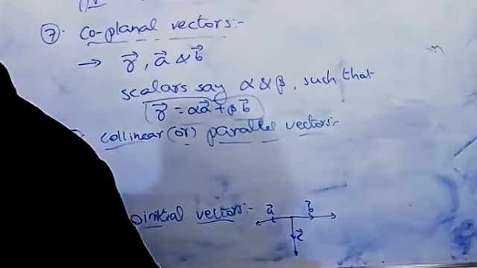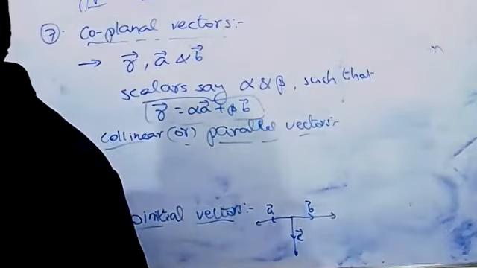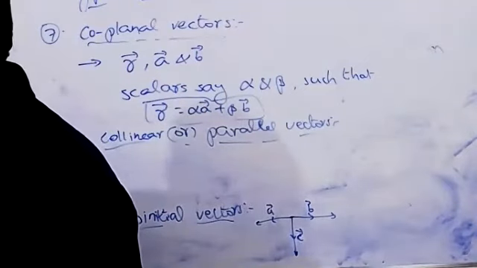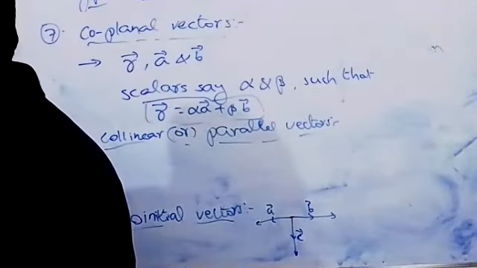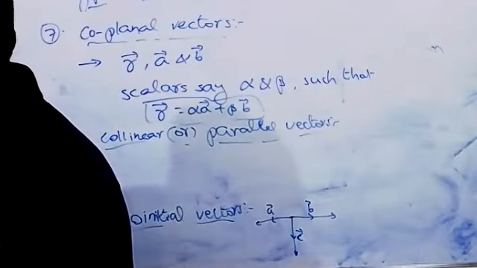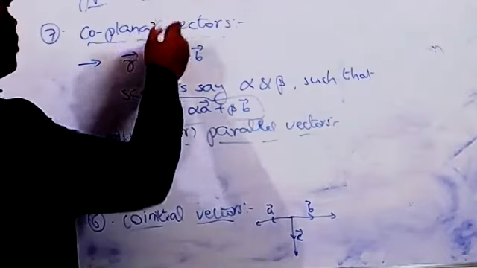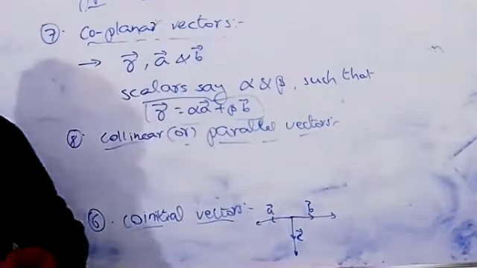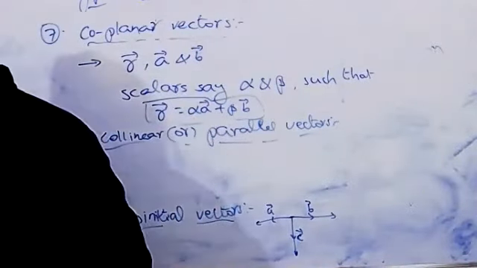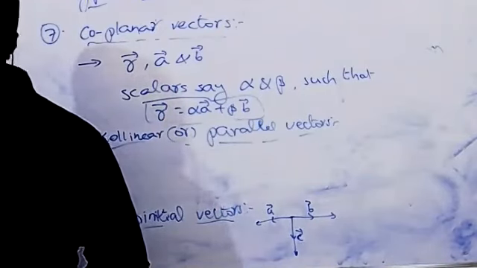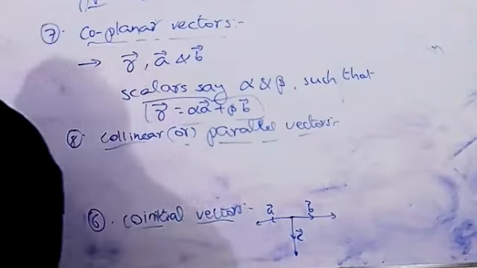Here non-coplanar means three or more vectors do not lie in the same plane. Lying in the same plane we call coplanar, but not lying in the same plane we call non-coplanar. Understood? This is just quite the opposite, right?